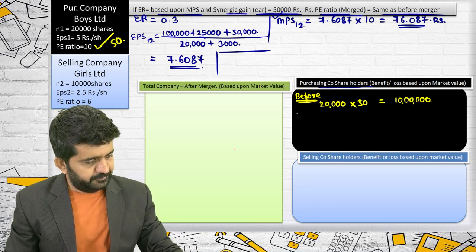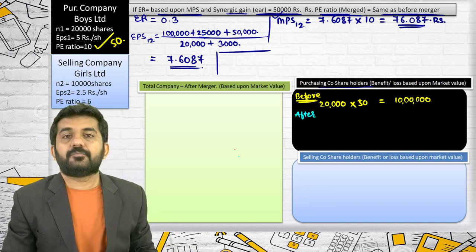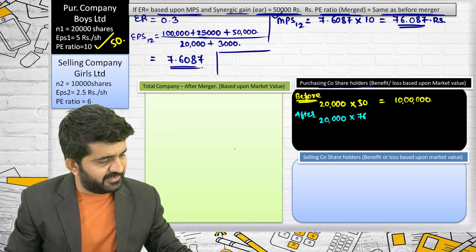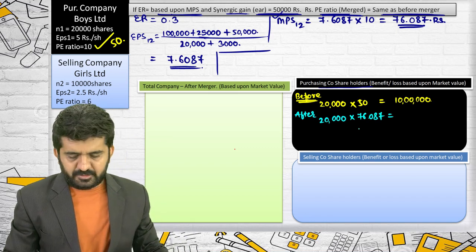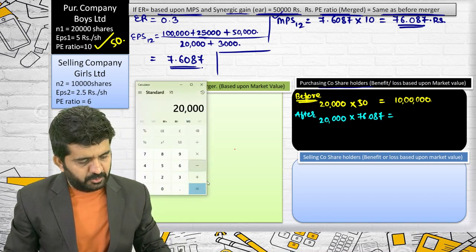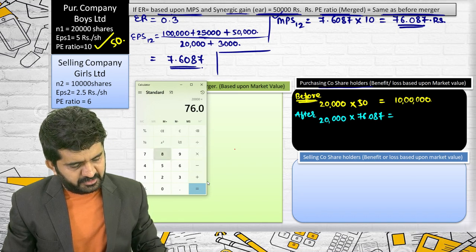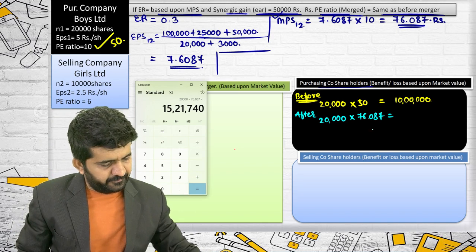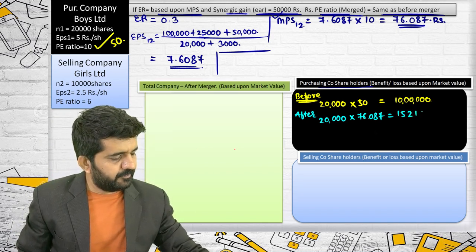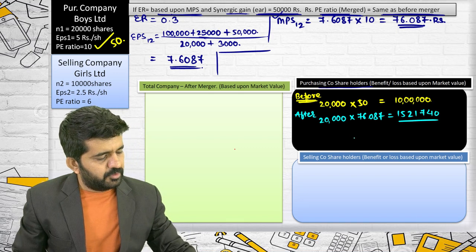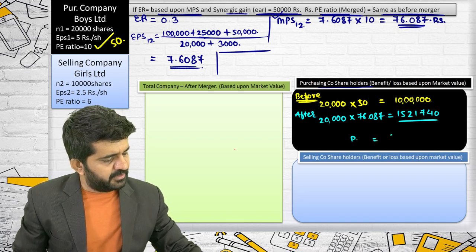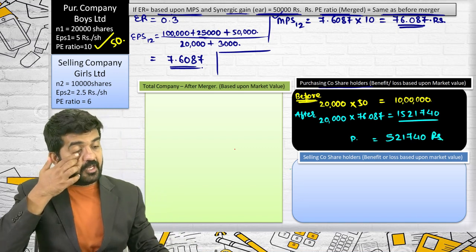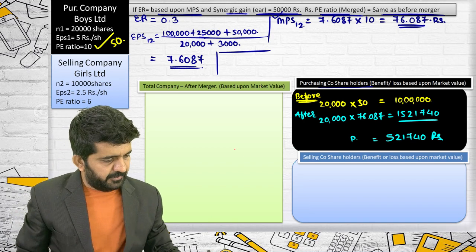After, they were still having 20,000 shares multiplied by 76.087. 20,000 multiplied by 76.087 is 15,21,740. The benefit or profit is 5,21,740 rupees for shareholders of purchasing company.